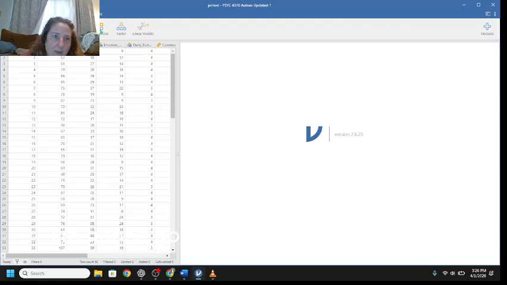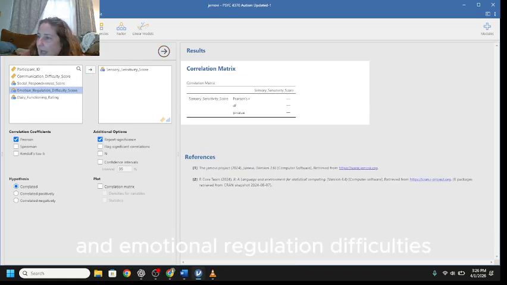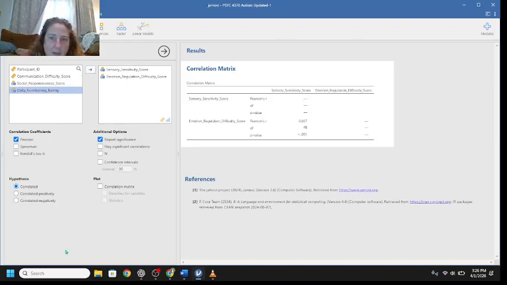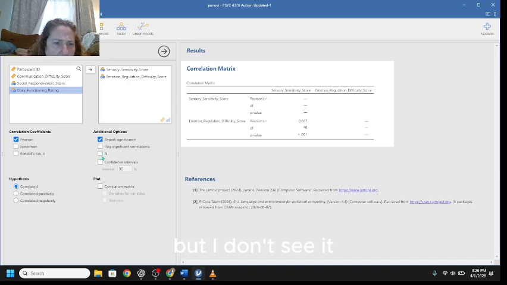I'm going to go to regression, correlation matrix, and it's asking us to look at sensory sensitivity and emotional regulation difficulties. Okay. So there is my matrix. I'm doing Pearson. I want to make sure that I am looking at a two-tailed. There is a place in here I thought to mark that, but I don't see it.